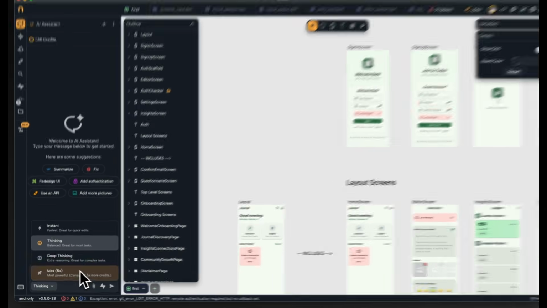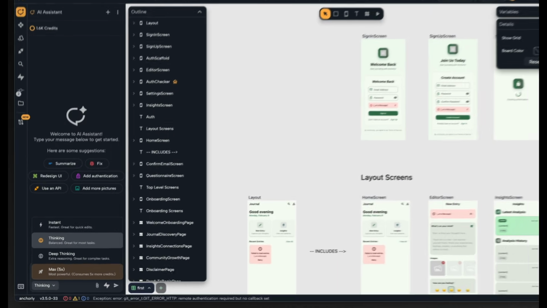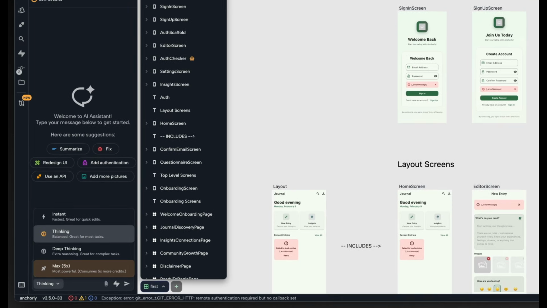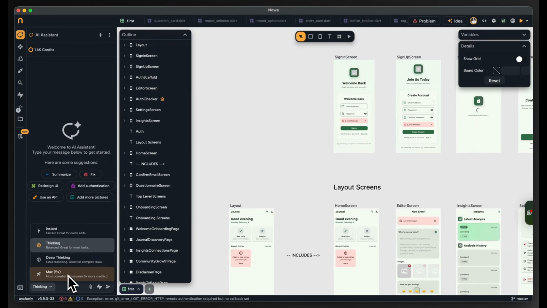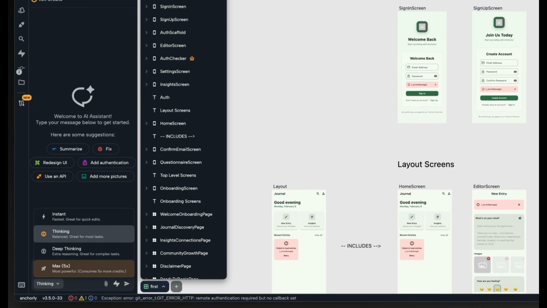And lastly, we have max, and max is like deep thinking on steroids. This will be used for very complicated tasks or very complicated UIs that even deep thinking was not able to do. But honestly, almost all the time, you don't need to use max. Max is there just in case nothing else worked, but usually thinking and deep thinking will be able to solve all the tasks that you have for building a great app.